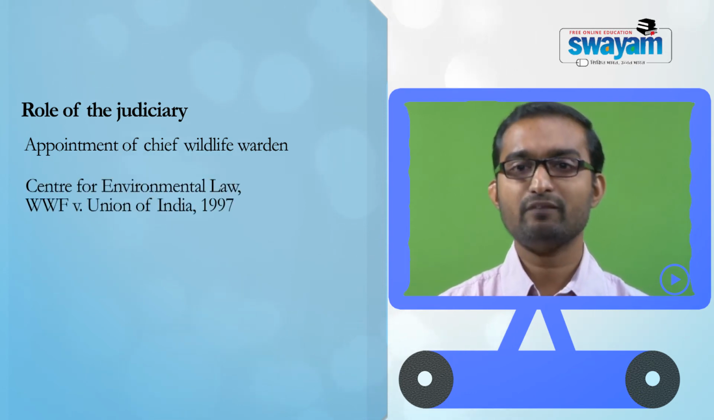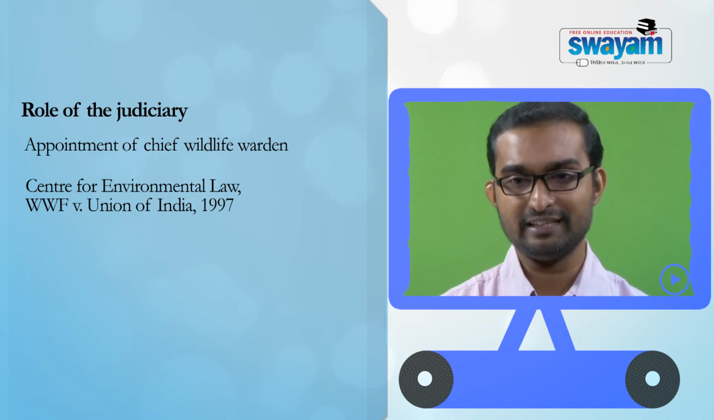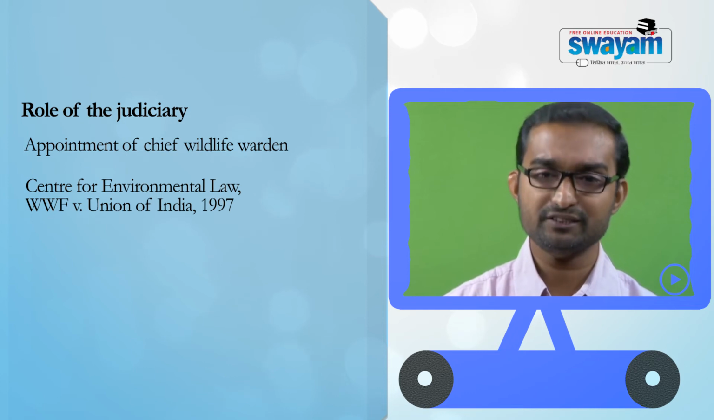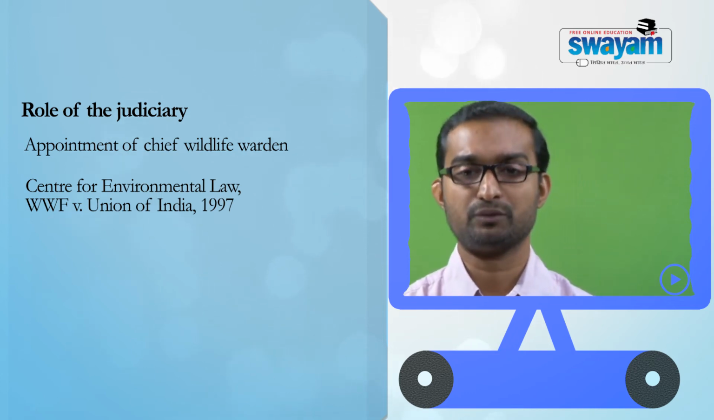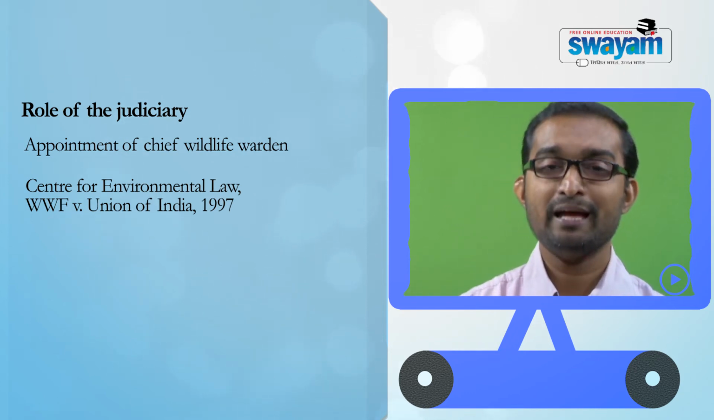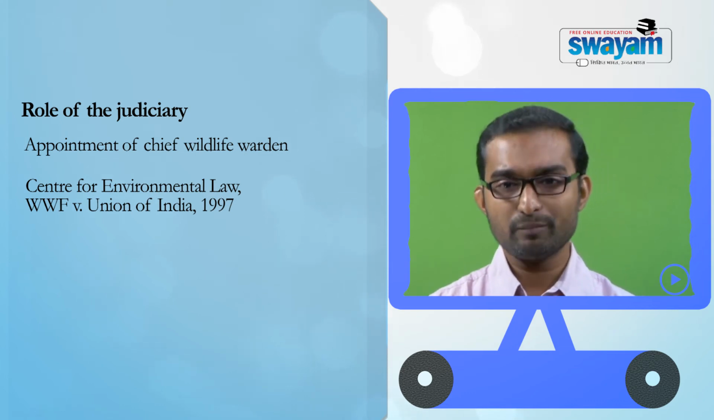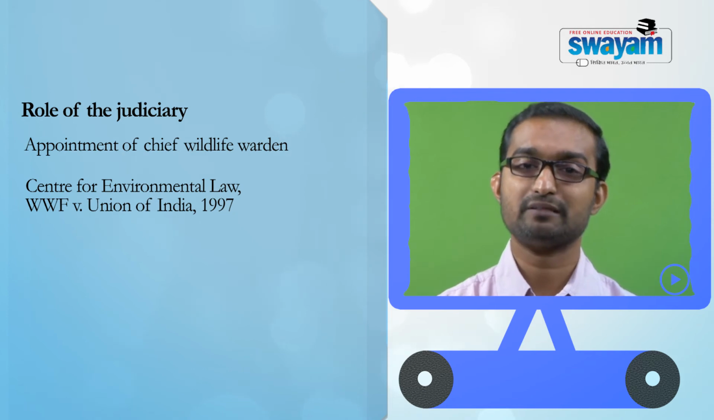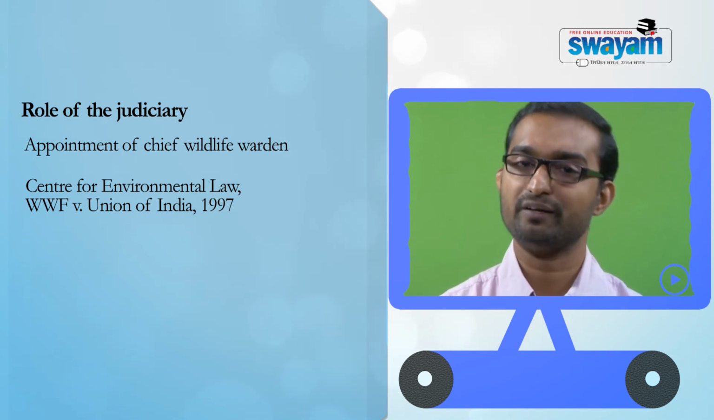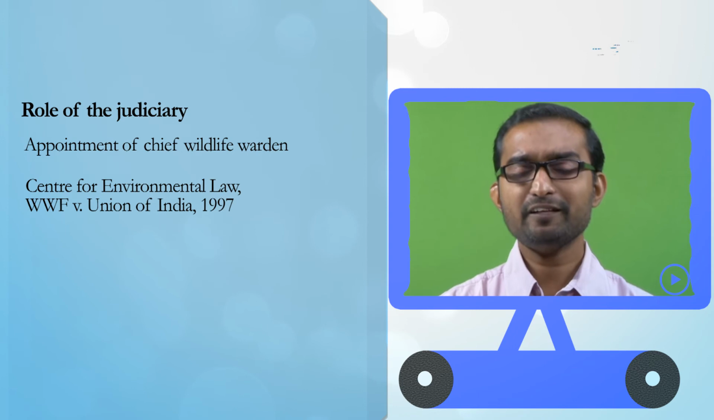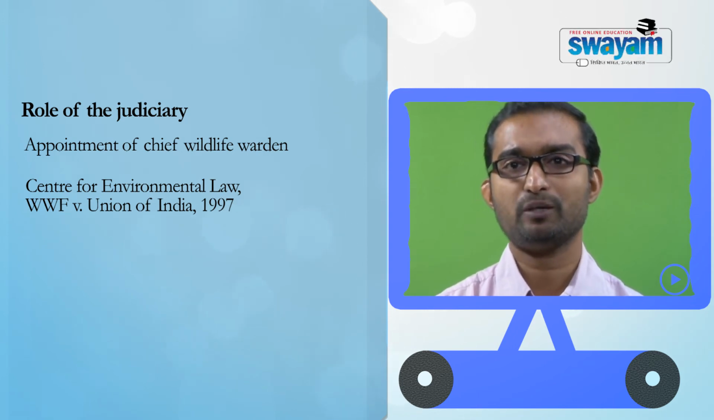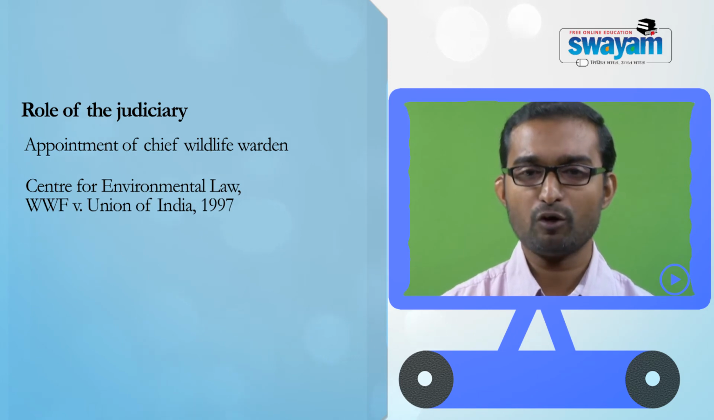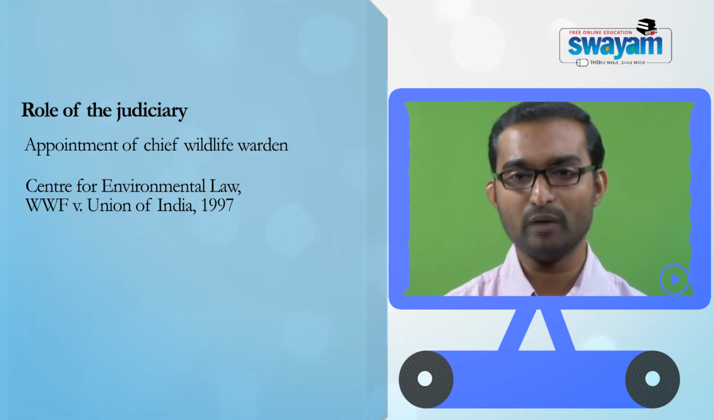So in the Centre for Environmental Law, WWF case in 1997, the court issued a strong direction to all state governments to appoint a Chief Wildlife Warden. Apparently, this intervention by the judiciary brought significant results as far as the appointment of the Chief Wildlife Warden is concerned. Another major role played by the judiciary was in the implementation of the 1972 Act.